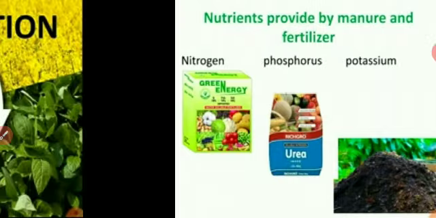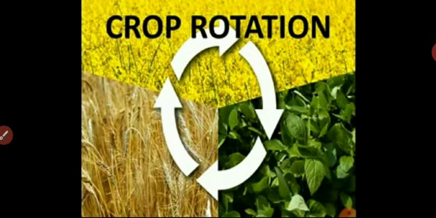Then the next method is the crop rotation method. In this method, the practice of sowing a cereal crop alternately with a leguminous crop replenishes and increases the fertility of soil, and that yields high quality crops.